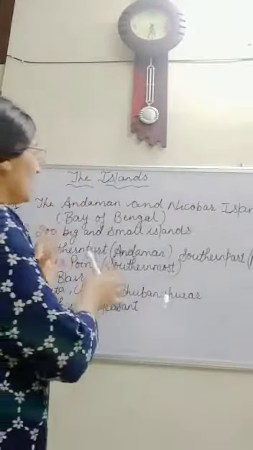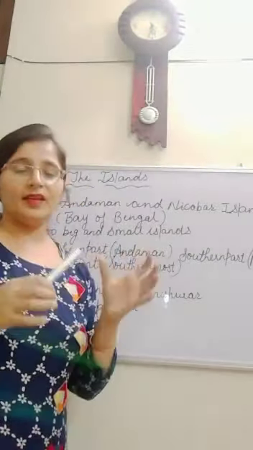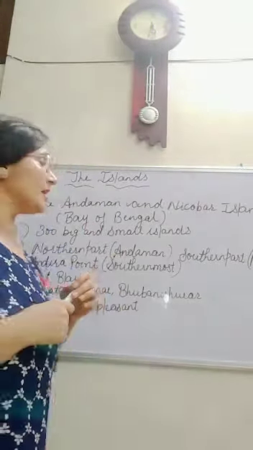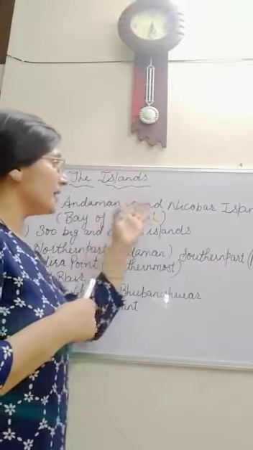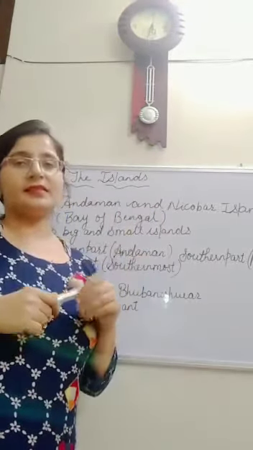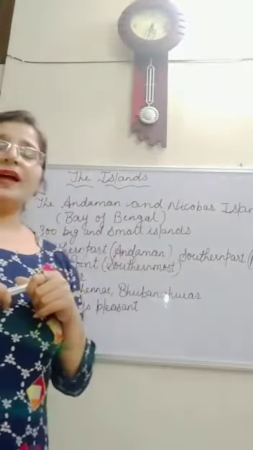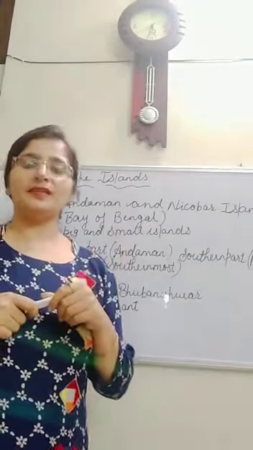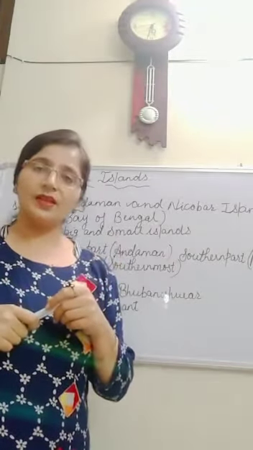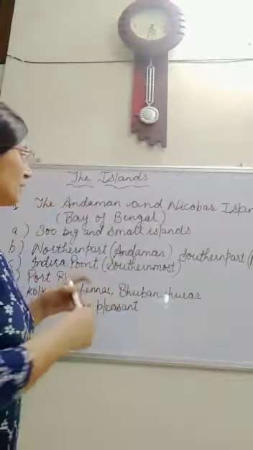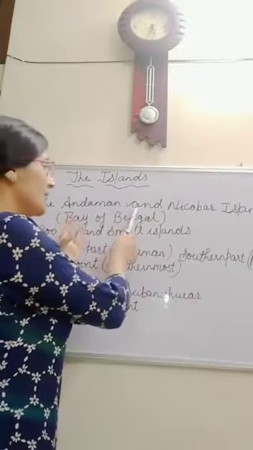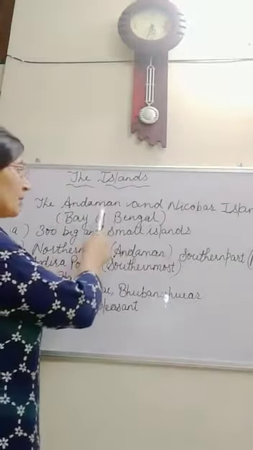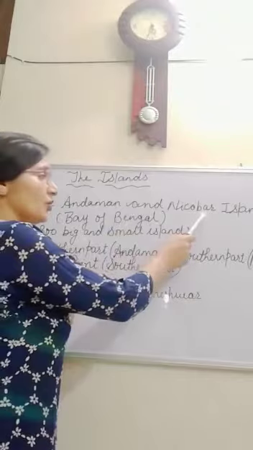Next, how many islands are there in India? There are two main island groups. The first is the Andaman and Nicobar Islands, and number two is the Lakshadweep Islands. So here we have the first topic, the Andaman and Nicobar Islands.